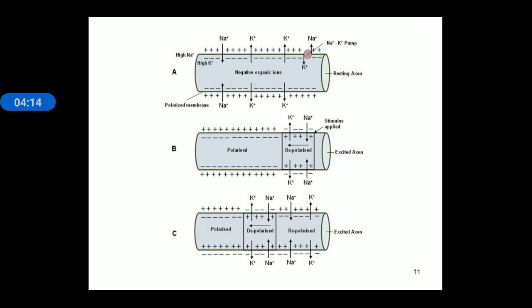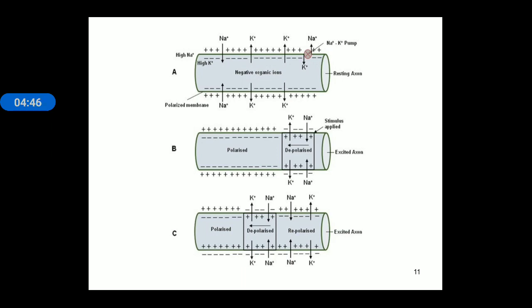This is the structure in which the axon is in resting state. You can see the axon membrane contains more positive charge outside and negative charge inside. This positive negative charge is maintained by the sodium potassium pump. Three sodium ions move outside and two potassium ions move inside during resting state, and it creates more positive charge outside than inside. Inside contains negatively charged organic ions and proteins, so it creates a potential difference known as resting membrane potential.